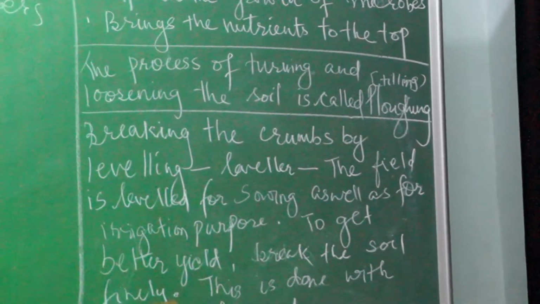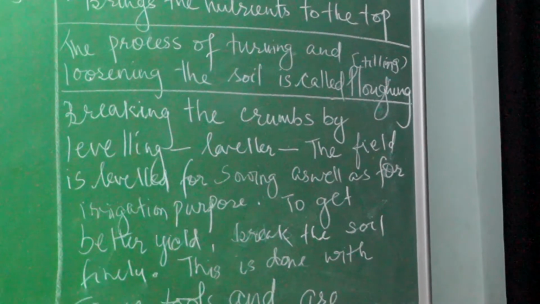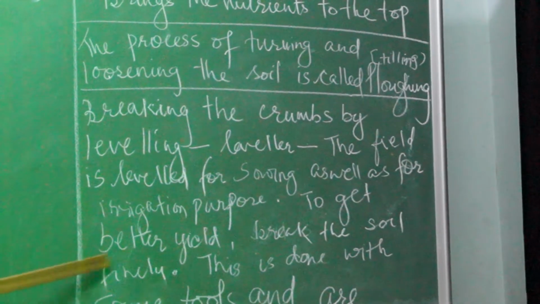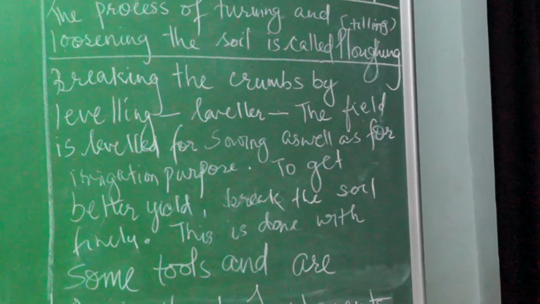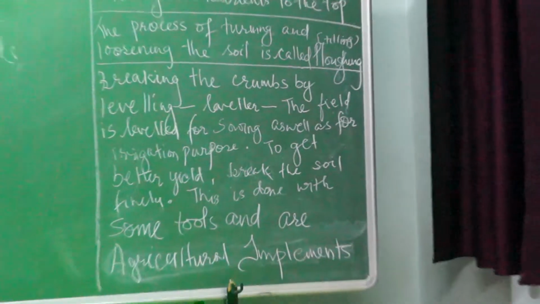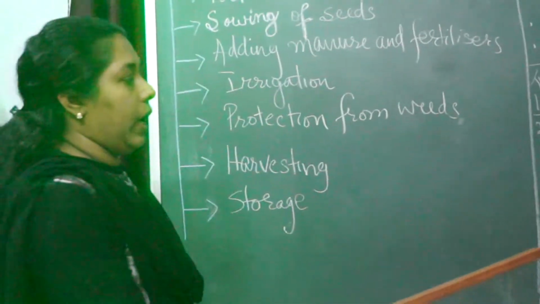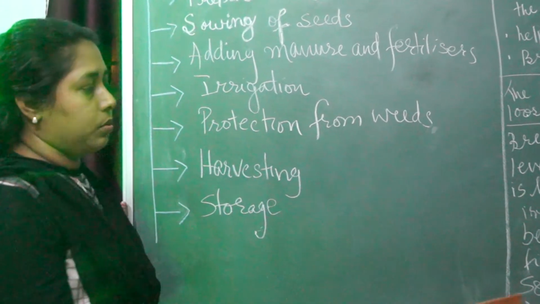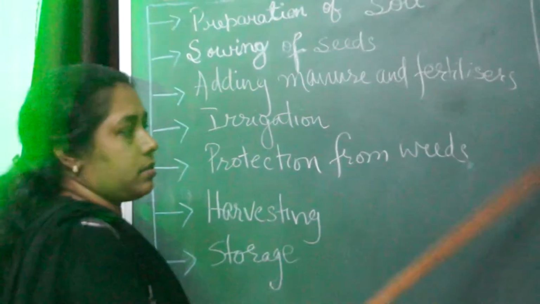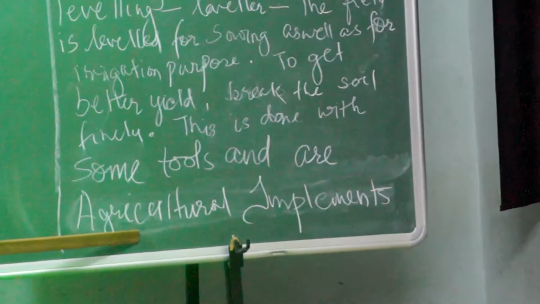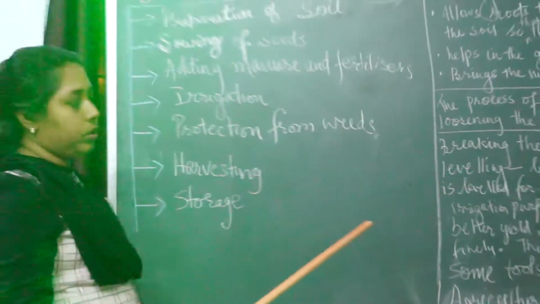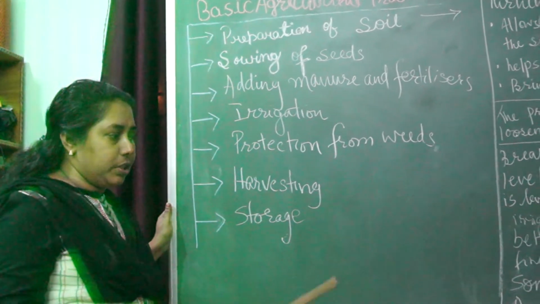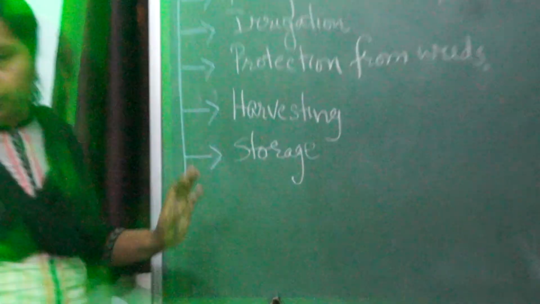The field should be leveled before sowing, so that the whole field is at one level, to get a better yield, and for the sowing and irrigation purposes we have to level the soil and break it finely. All these things are done by some tools, and those tools are called agricultural implements. From your book I will show the pictures of these agricultural implements.